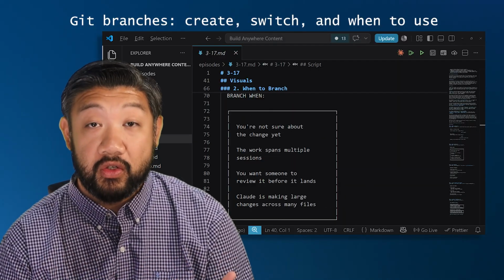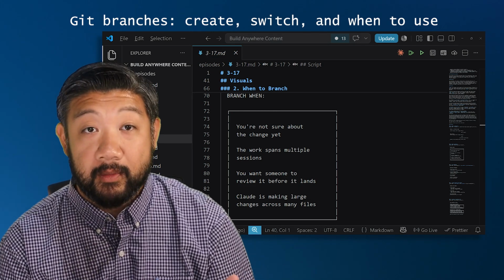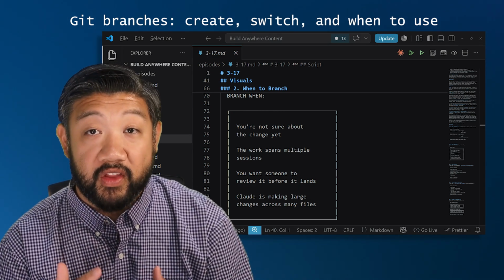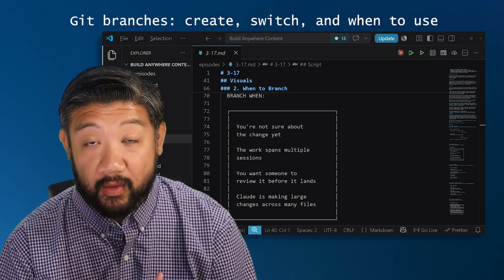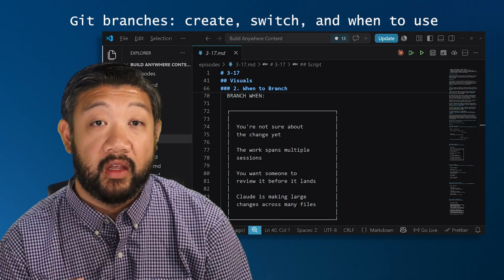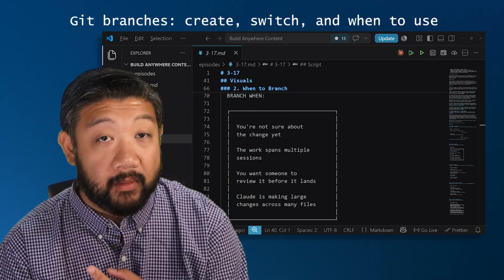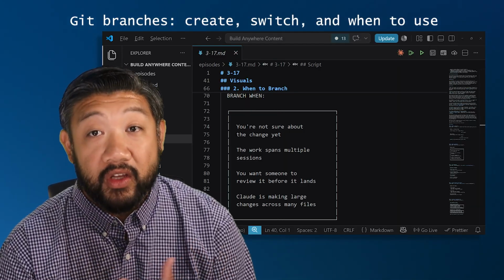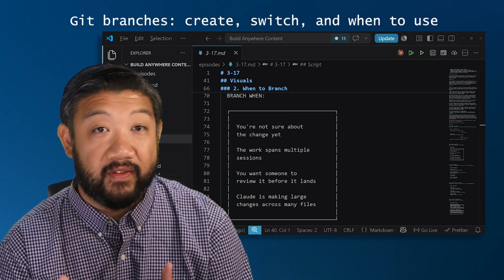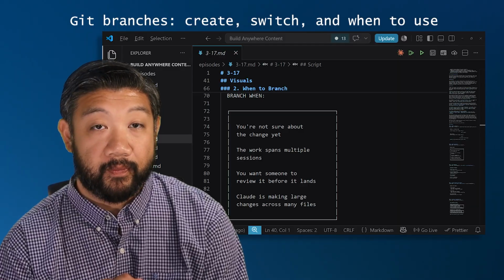So when should you branch? Anytime you're working on something where you'd want the option to throw it out completely without disrupting what's working. Like a big refactor you're not sure about, a feature that'll span multiple sessions, any work you'd hate to see committed directly to main if Claude goes sideways mid-change.